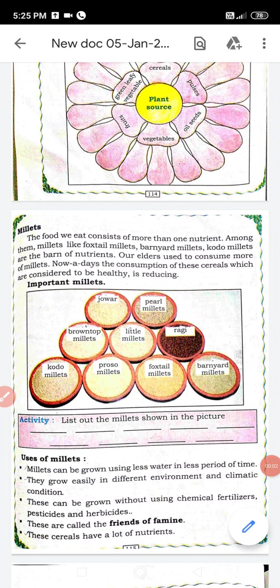Good morning, students. In the last class, we studied about food, the essence of life, and the types of nutrients. We have studied food materials obtained from plant source and animal source, and the classification of the plant source food materials. So, we'll continue the lesson today.